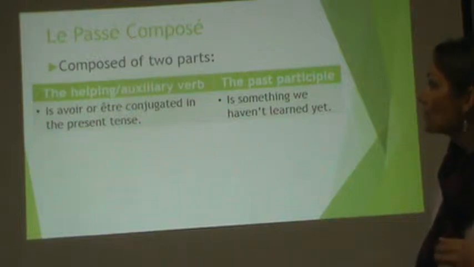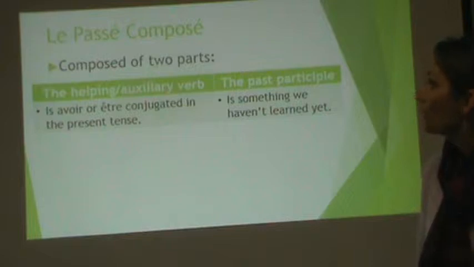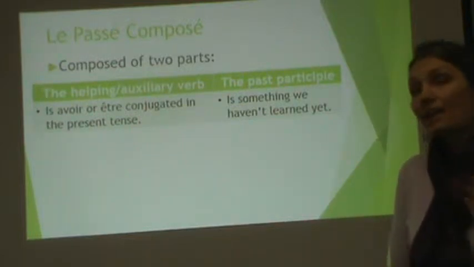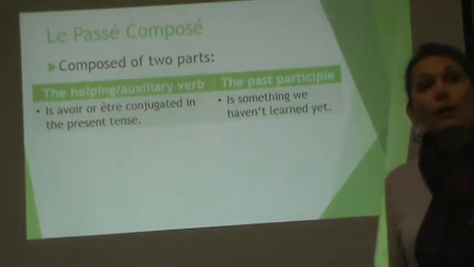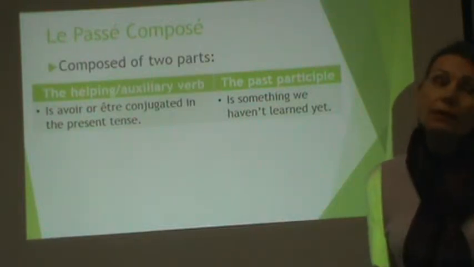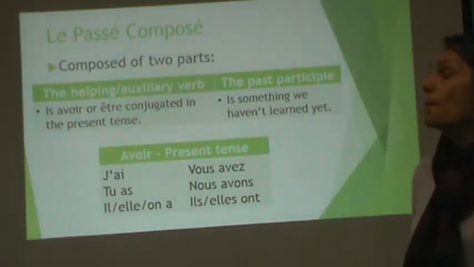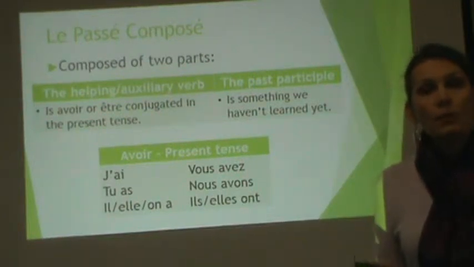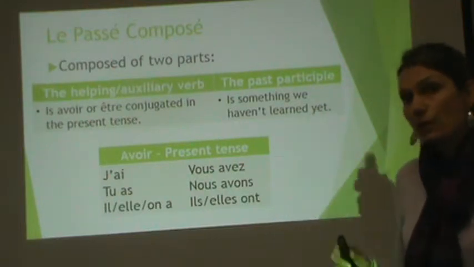And these two parts are one we've already learned, which is what we're going to call the helping or auxiliary verb. And it's basically être or avoir conjugated in the present tense. We've already learned those. And the past participle is something we haven't learned, so we'll learn that on the next slide. But first, since this lesson we're just focusing on passé composé with the helping auxiliary verb avoir, let's review that.